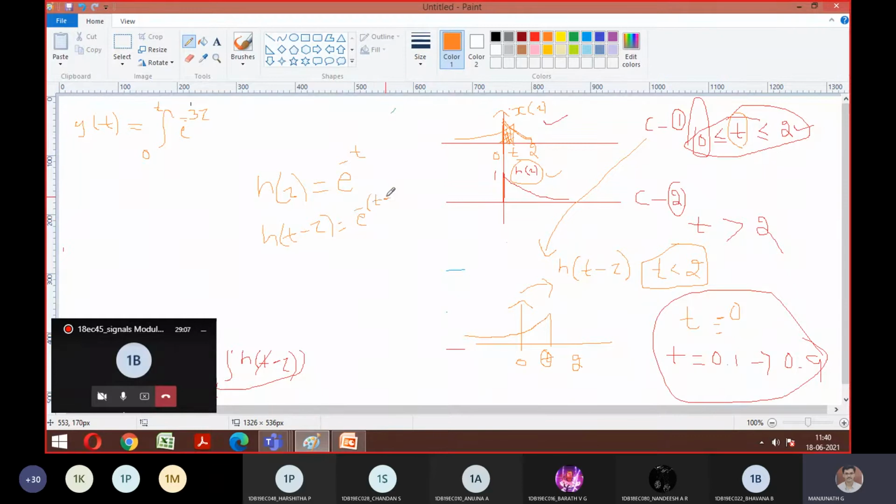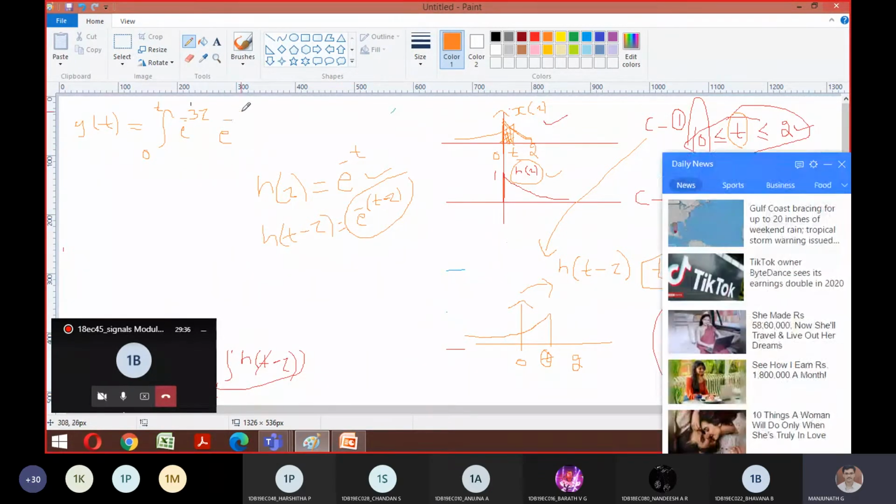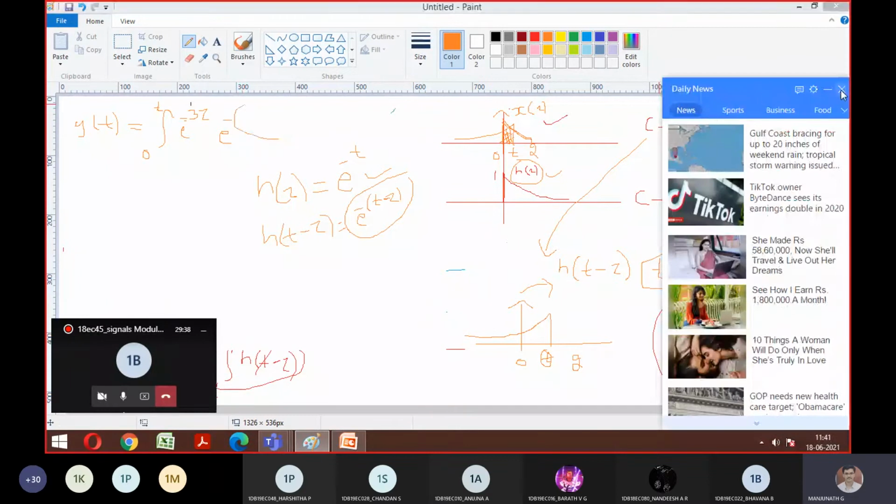In general, we need to do convolution. So convolution is y of t equal to the integration of x of tau, which is given in the question as e to the power of minus 3 tau, into h of t minus tau. In the question it is given as h of tau, but what we want is t minus tau. For that purpose I have substituted t as t minus tau. Hence the integration looks like this. Is it okay?